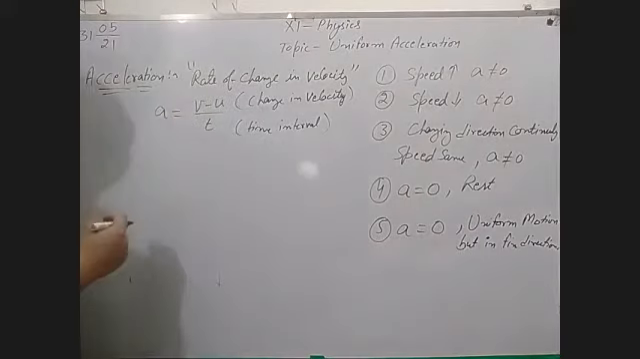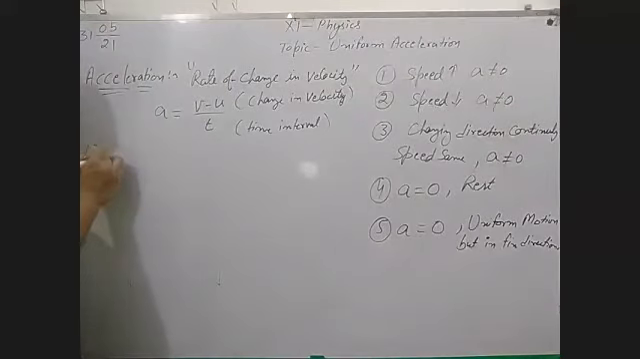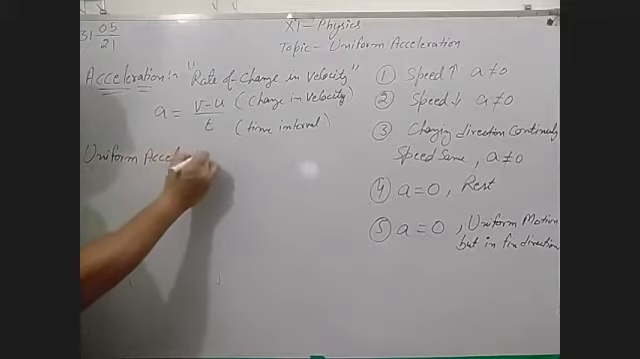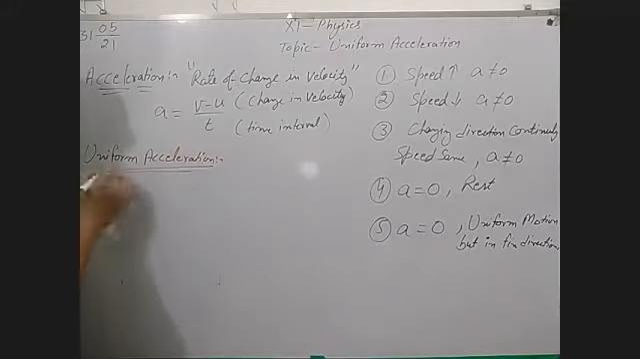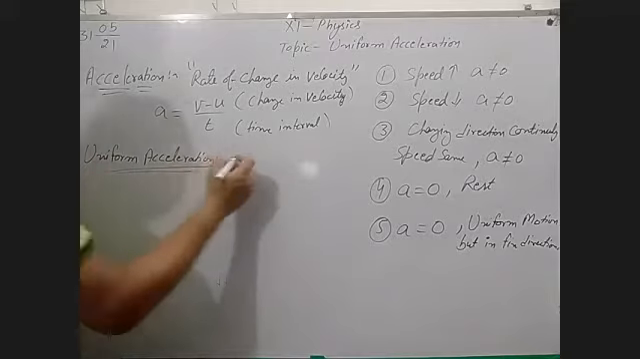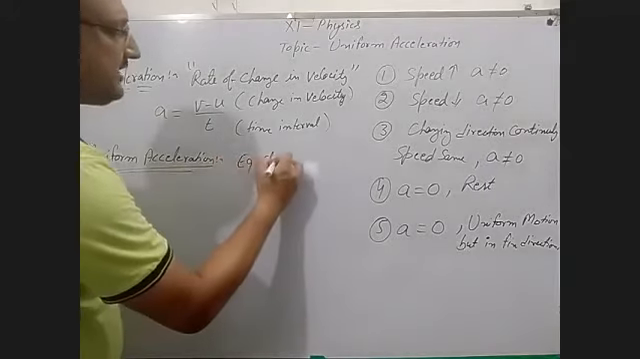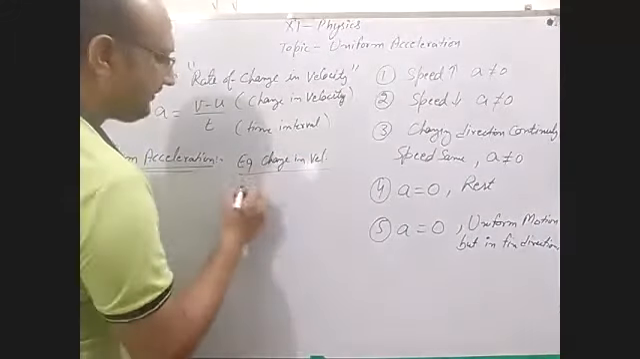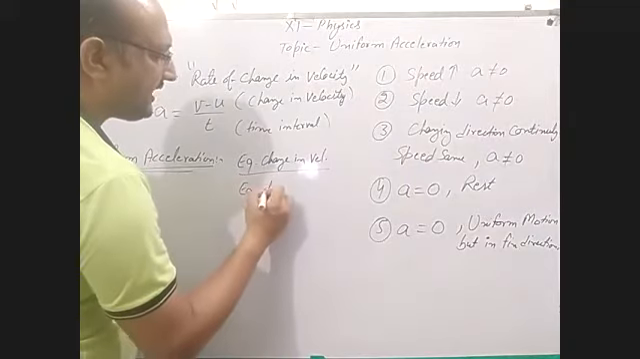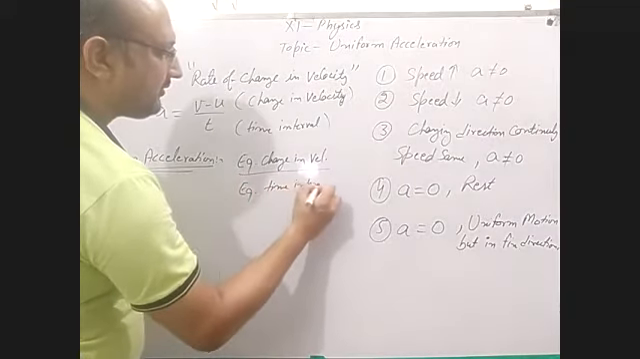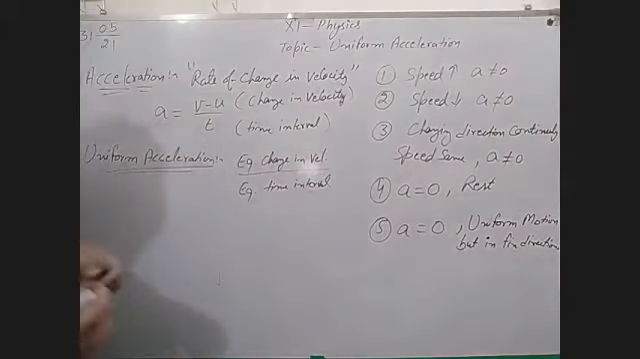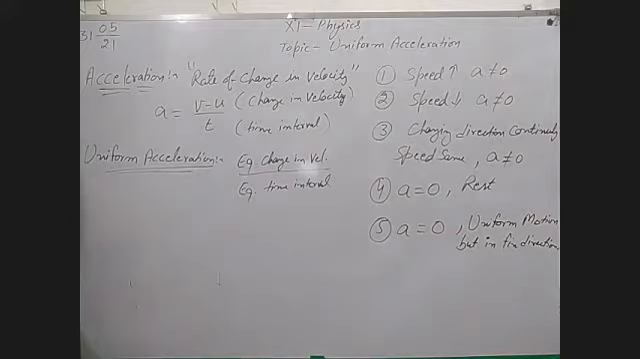Now, what is acceleration? Acceleration is rate of change in velocity. Now, what is uniform acceleration? Uniform acceleration is equal change in velocity in equal interval of time. Okay, in equal time interval. Then we can say the object is in uniform acceleration.